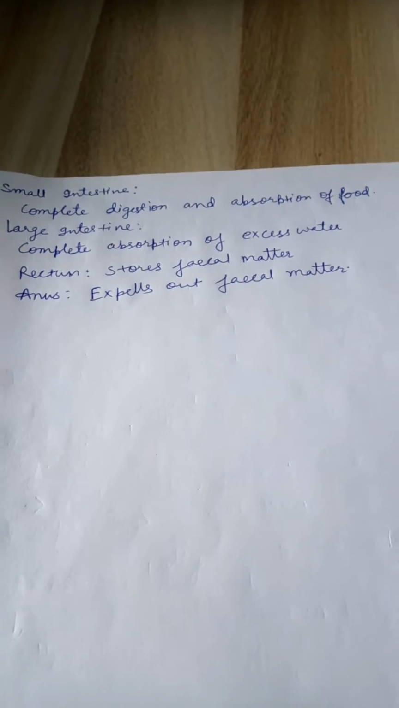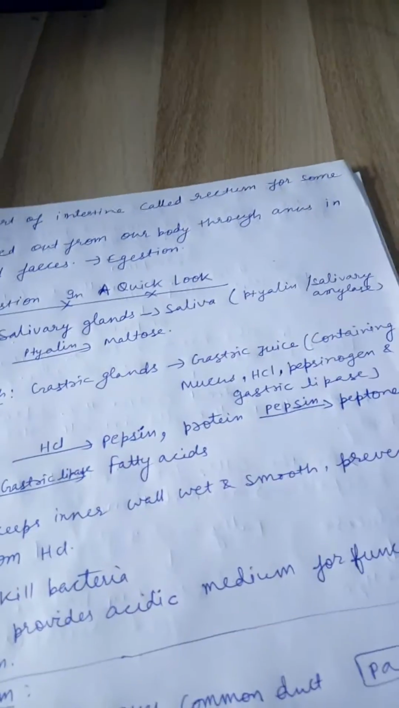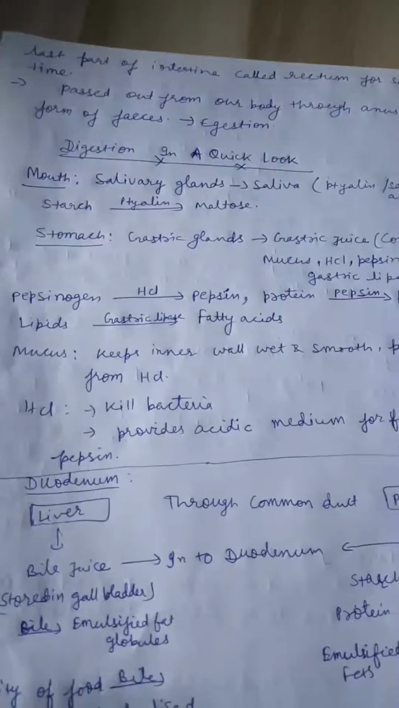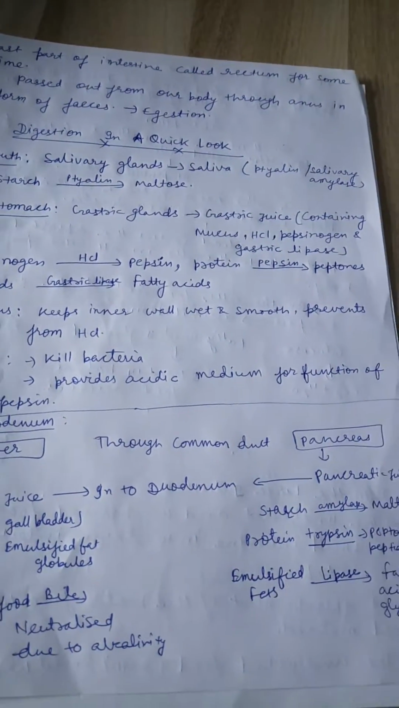Now, then the small intestine: complete digestion and absorption of food. Large intestine: complete absorption of excess water. Rectum stores fecal matter for some time, and anus expels the fecal matter. Then this is the whole human digestive system. Now you can see this in a quick look.